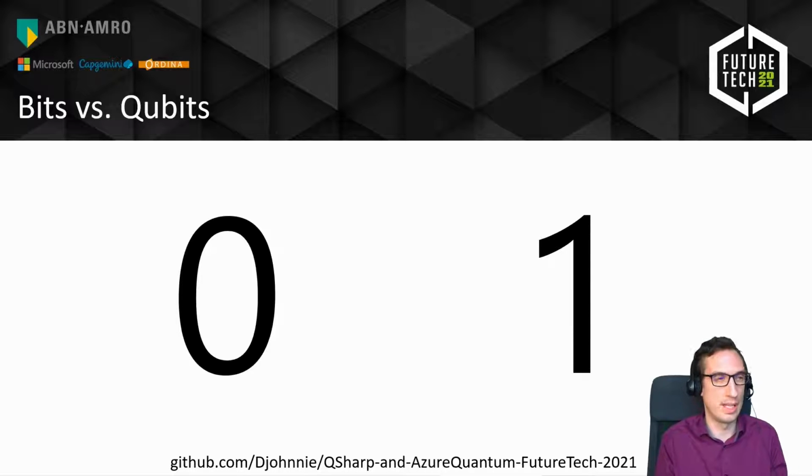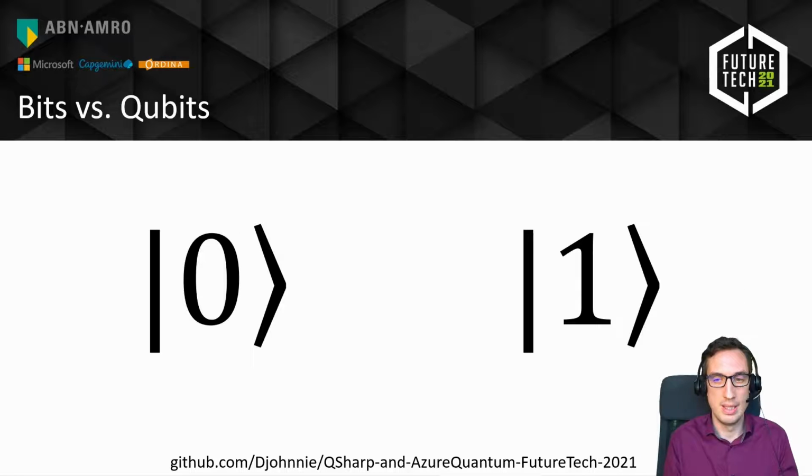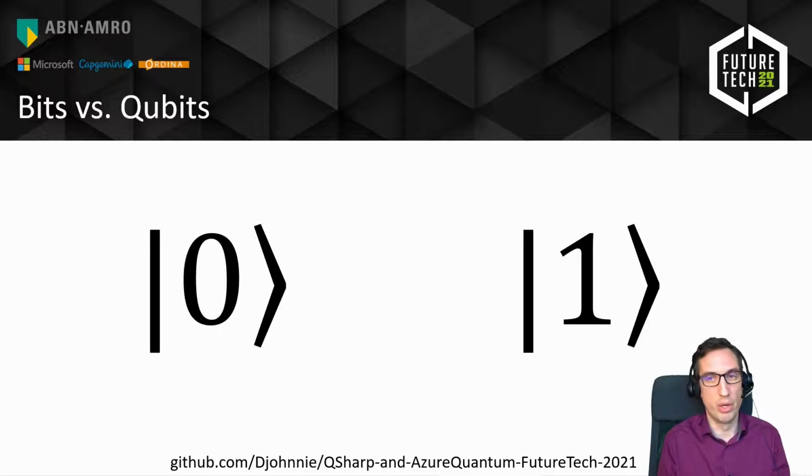If you compare classical computers with the quantum computers we're thinking about today, they are very similar, like I told you. On classical hardware, we have bits, zeros and ones, and we can combine those bits together to represent all kinds of data. On a quantum computer, we're going to do the same thing, but we're going to use a slightly different notation. This is again a 0 and a 1, a qubit or quantum bit, but we use the Dirac notation to specifically tell our readers that we are talking quantum. So this is just the same 0 and 1 as on a classical computer, but now we can use that in quantum formulas, quantum algorithms, stuff like that.